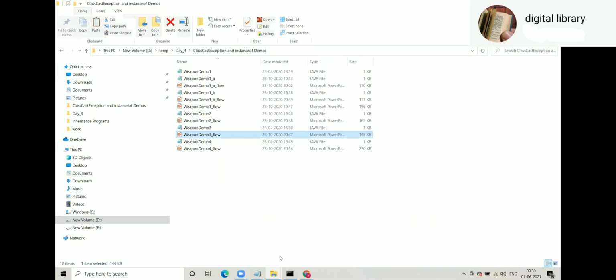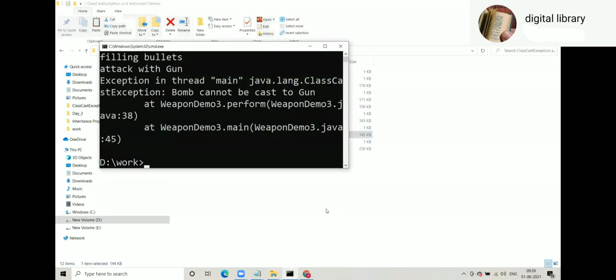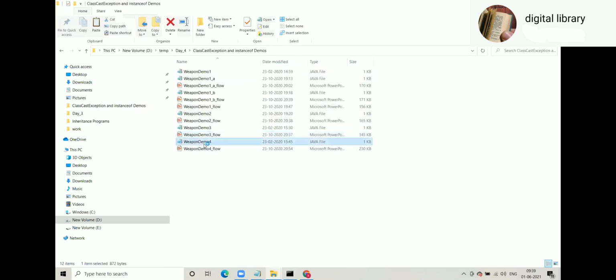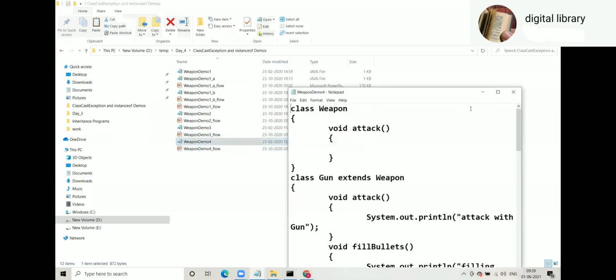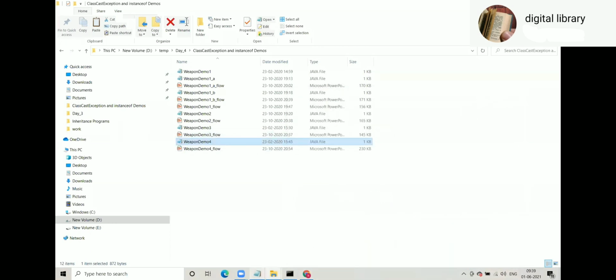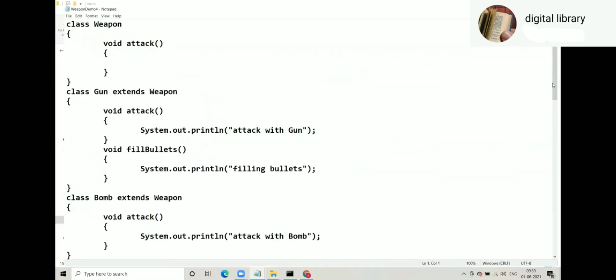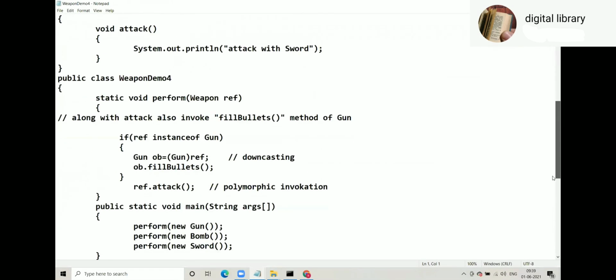Weapon demo 4. How do you solve that class cast exception problem?